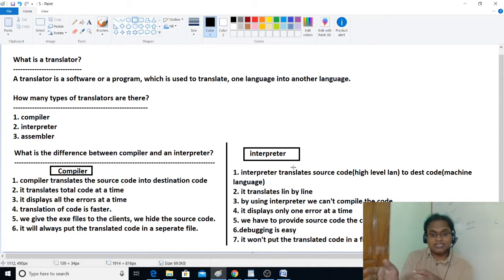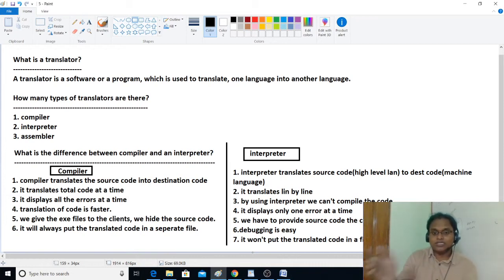Okay, so that .exe file will be executed in the same version, even 32-bit, 64-bit. If this bit is different from, for example, a Windows 32-bit operating system, so if one .exe file is generated in a Windows 32-bit operating system, it might not work in a Windows 64-bit operating system because the platform is changed. Okay, so like that. Compiler always translates the source code into destination code.